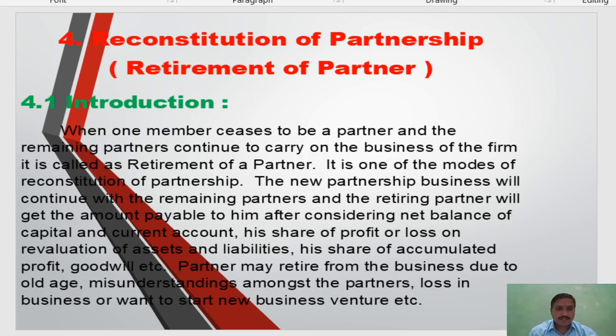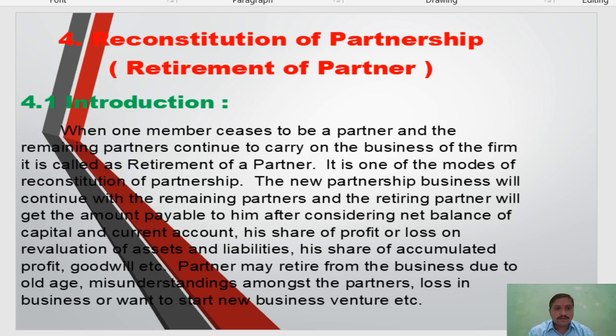In admission, one partner is added to the business; in retirement, one partner is reduced; and in the next topic, death of partner, one partner is reduced. Means change in the relationship of partnership by increasing or decreasing the number of partners, that is the reconstitution of partnership.